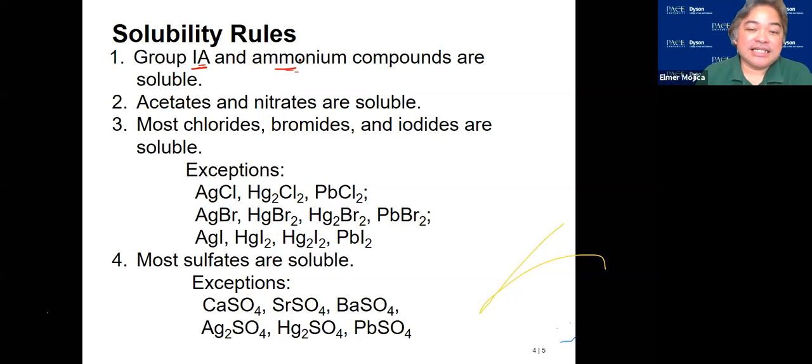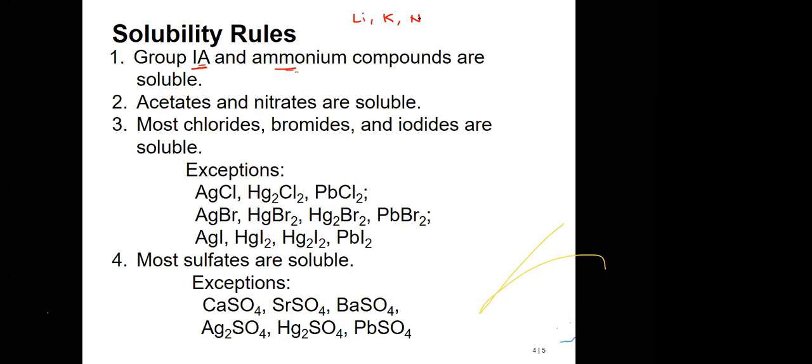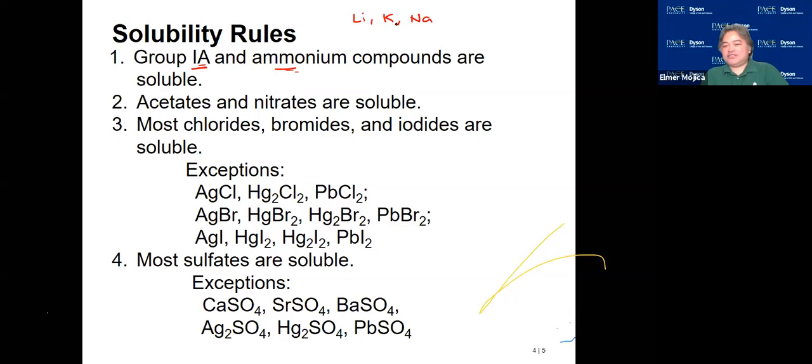So these are the cations. So what are in group 1A? If I'm not mistaken, lithium, sodium, potassium. So anything that is in group 1A. And the other one that we have there is ammonium ions. Anything that will form this cation, if you find it in a given compound, 100%, you could say that compound will be soluble.